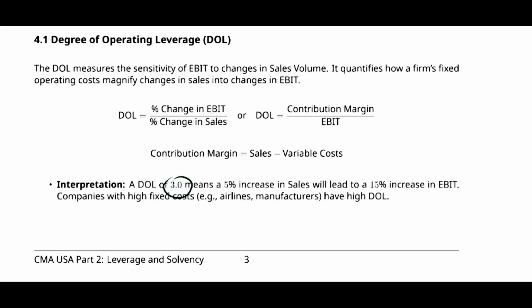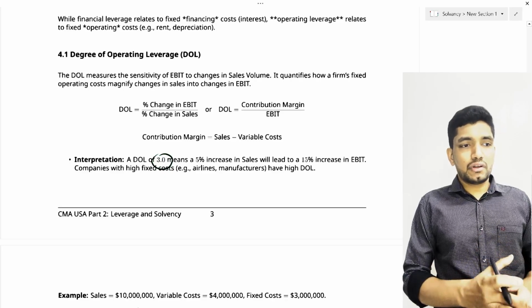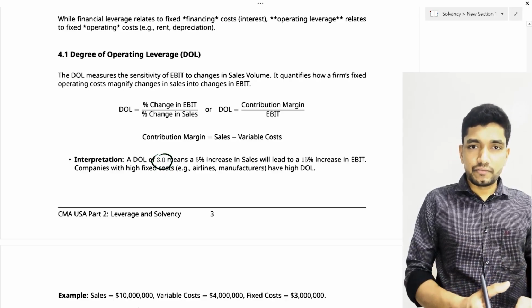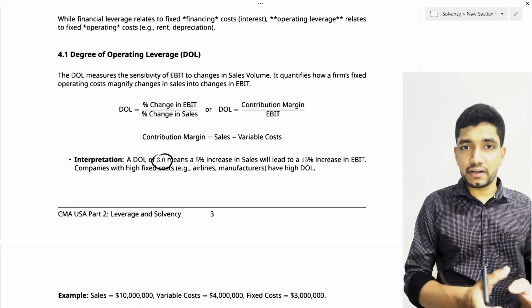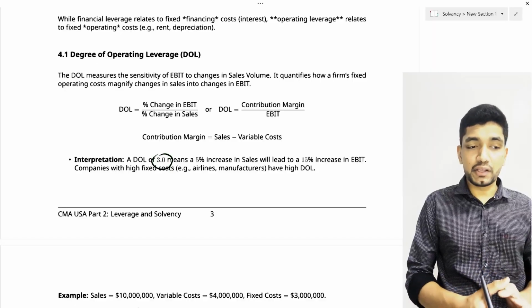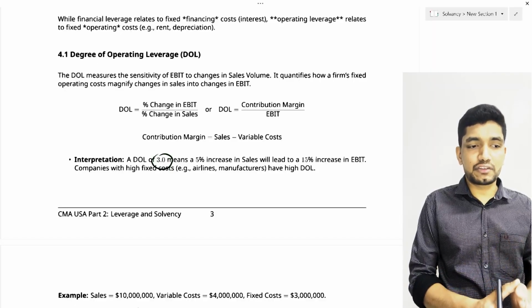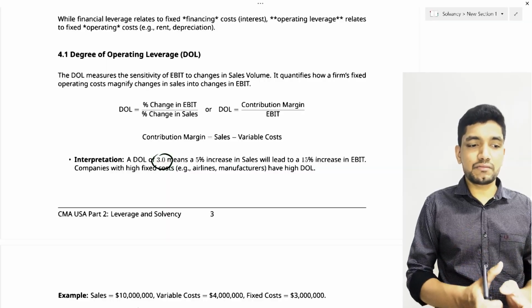A company with a high fixed cost will normally have a high degree of operating leverage. Again, fixed cost always remains the same if the activity level increases. So the degree of operating leverage measures how this magnification effect works, or how a company can benefit by using high fixed cost or high capital investments.